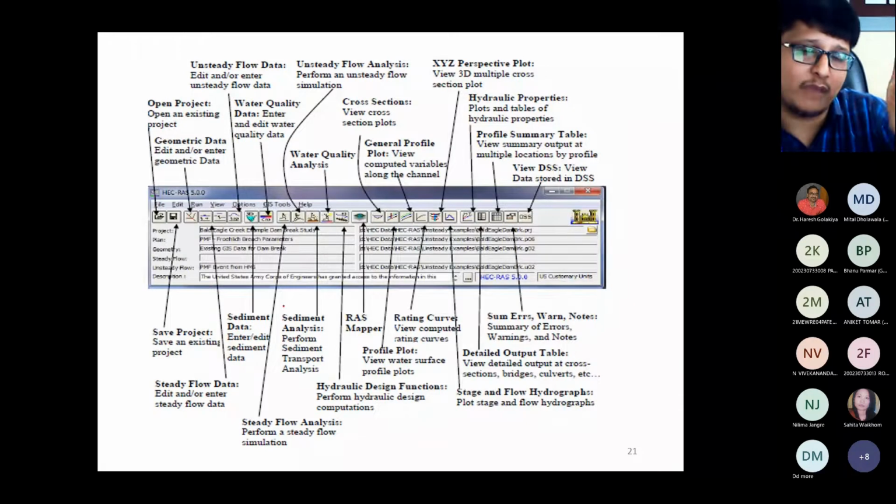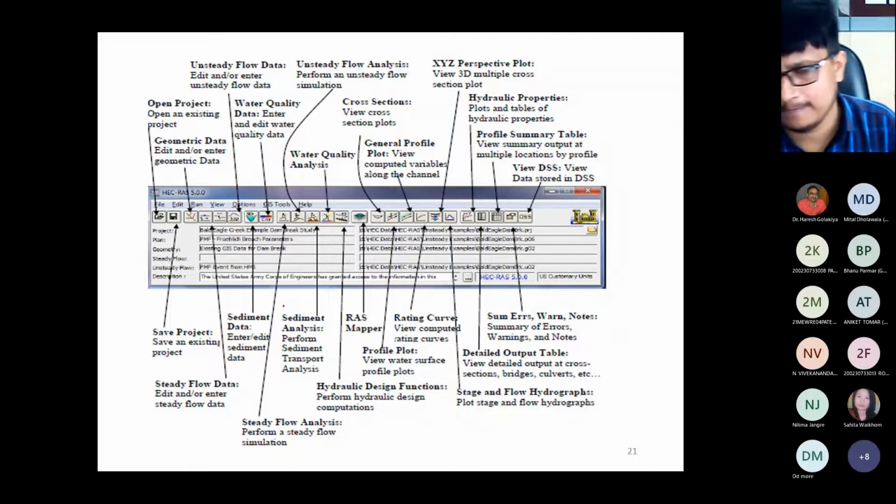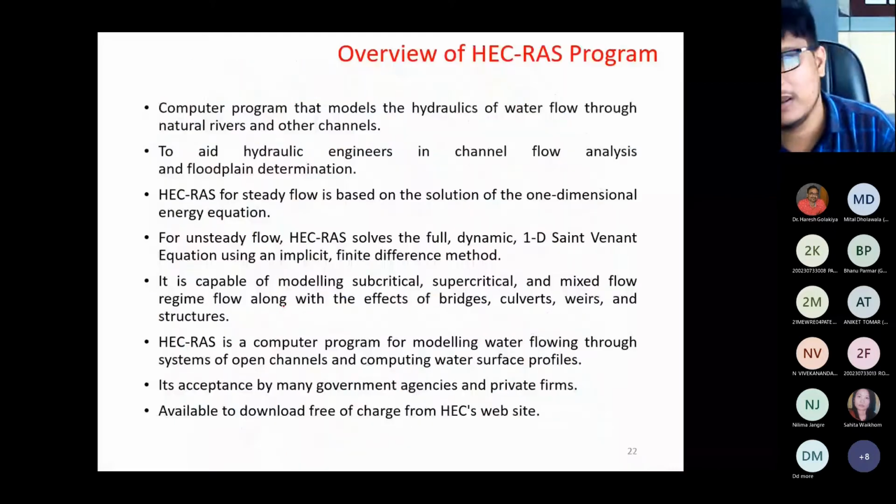If you want to check which area is under flooding, and up to how much depth, all the values you will get on the RAS Mapper. You don't need to write them manually. You will get them directly from the RAS Mapper.